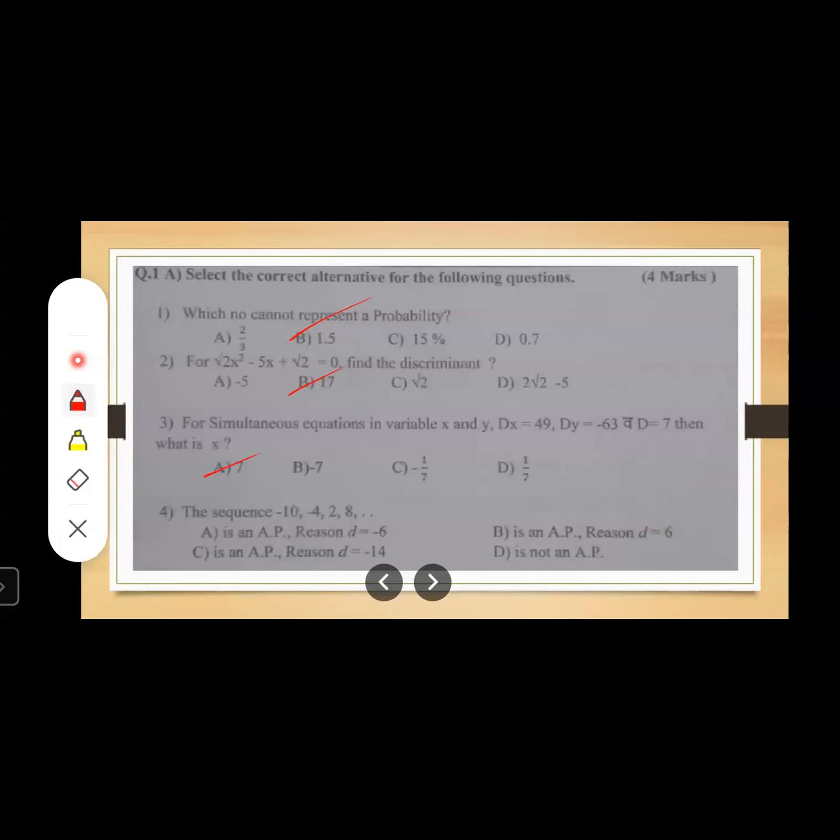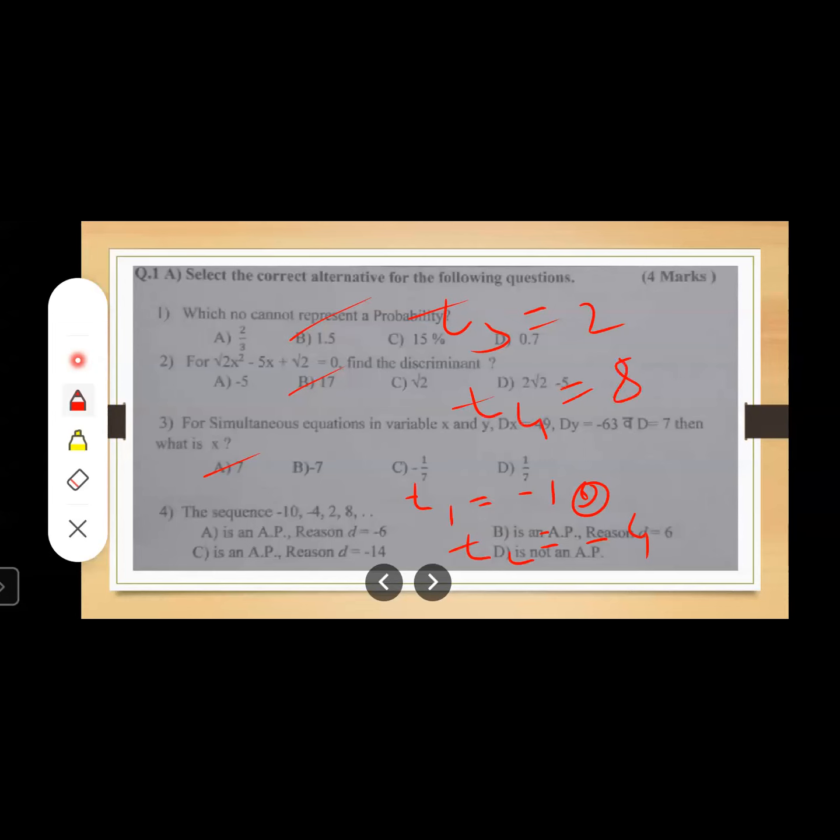Okay, now let us move to the next subquestion, the sequence minus 10, minus 4, 2, 8. See, this series is given and we have to check whether it is AP or not. So how to check? First of all, see what is the first term, what is the common difference. Let us label this sequence as T1, T2, T3, T4. T1 is minus 10, T2 is minus 4, T3 is 2, T4 is 8.